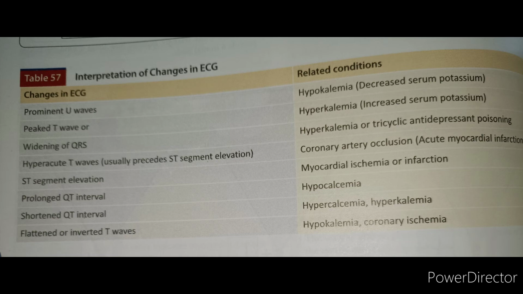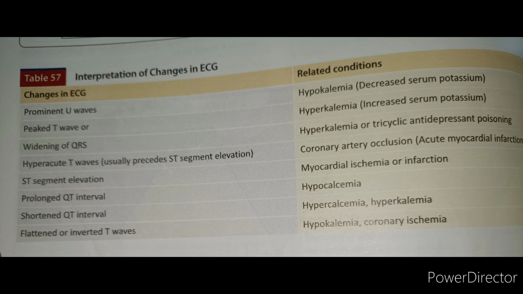And when we are seeing peaked T waves, which is nothing but taller T waves, or widening of the QRS, that is, when the QRS complex is wide, that denotes hyperkalemia. Hyperkalemia is nothing but increased potassium levels in the blood. Then widening of the QRS complex also denotes tricyclic antidepressant poisoning.